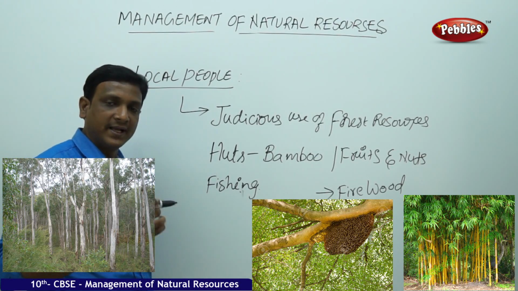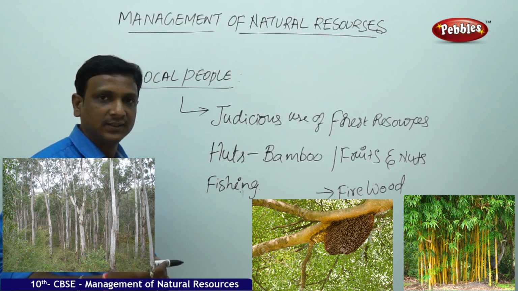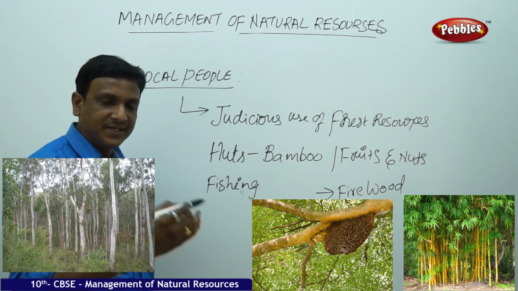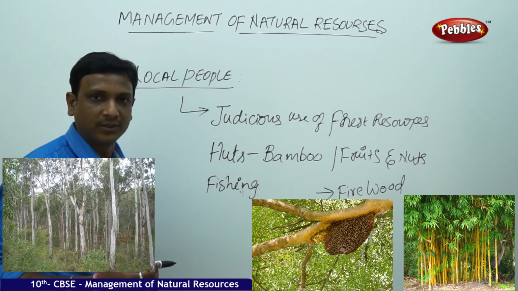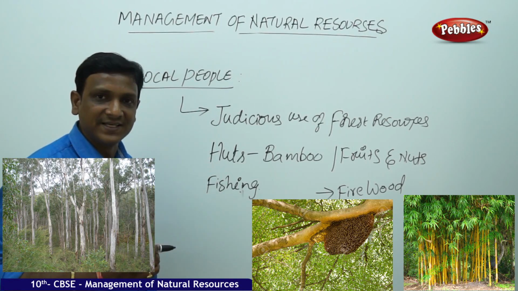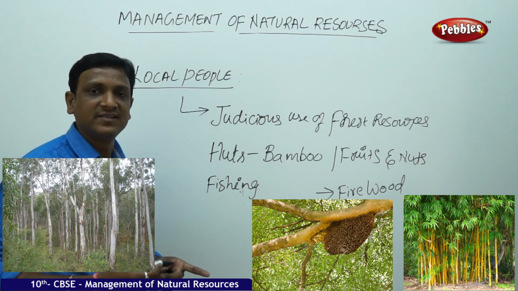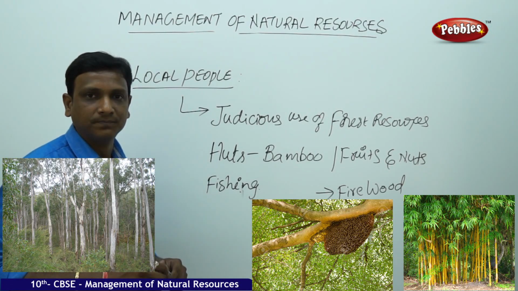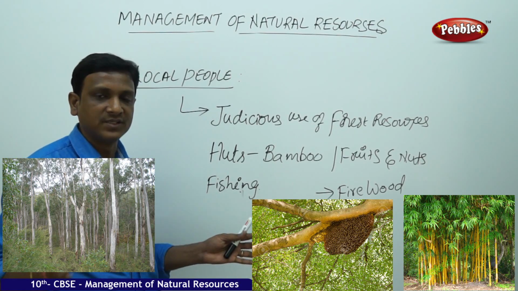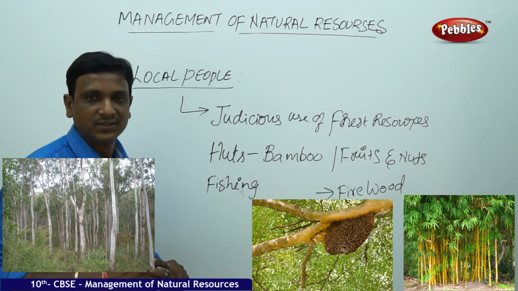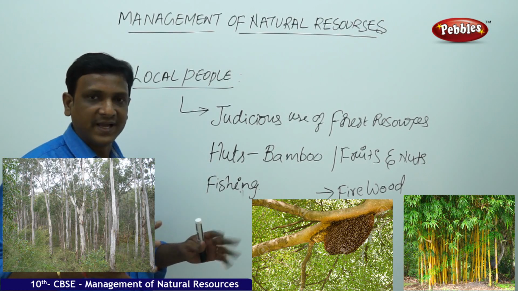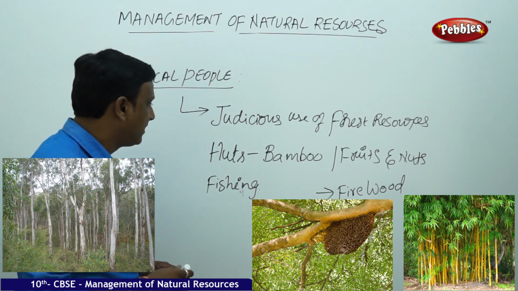And even though they carry out a certain kind of agriculture, called jhum cultivation, they shift the agricultural land from one place to another place. They do not cut so many trees. And even again they plant the trees. And they see that the diversity of the plants is restored, is retained. That means they do not grow only one kind of tree for commercial benefits. So they do not disturb the diversity there. That is the main thing.